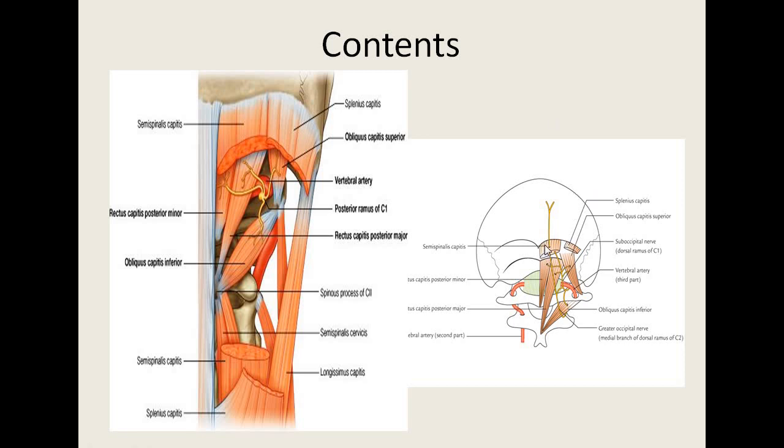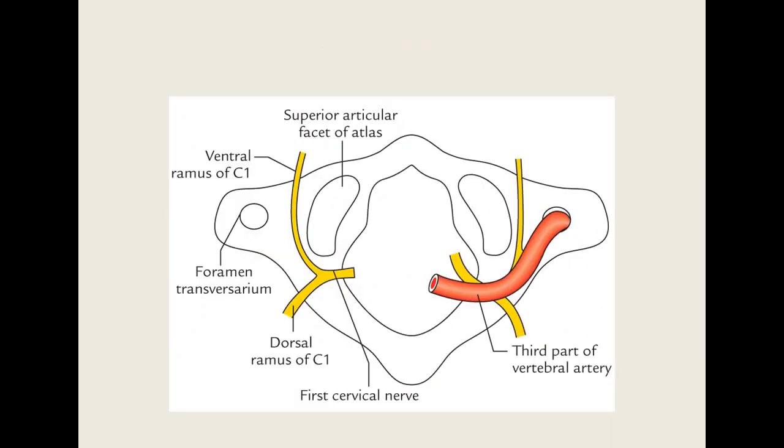So the arterial anastomosis surrounding the semispinalis capitis is between the external carotid artery and the costocervical trunk and transverse cervical artery, which are branches of the subclavian artery. Here a groove is present on the posterior arch of this atlas vertebra. In that groove lie the third part of the vertebral artery and the dorsal ramus of the C1.